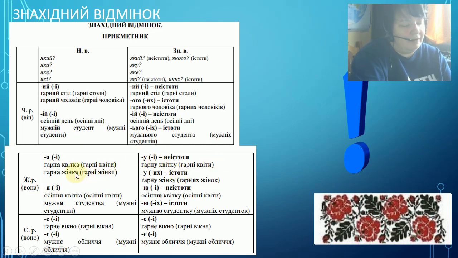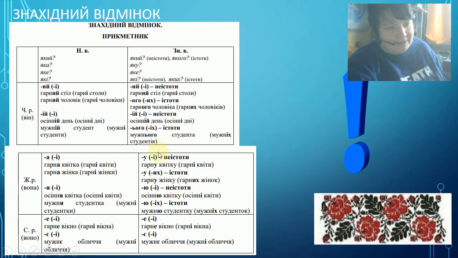Okay, grammatical feminine. In nominative case, we have ending а with the hard sound, and я, if it's a soft sound, and і in plural form in both variants. Гарна квітка, гарні квіти. Beautiful flower, beautiful flowers. Гарна жінка, гарні жінки. Beautiful woman, beautiful women. Осіння квітка, осінні квіти, autumn flower, autumn flowers, мужня студентка, мужні студентки, brave female student, brave female students.